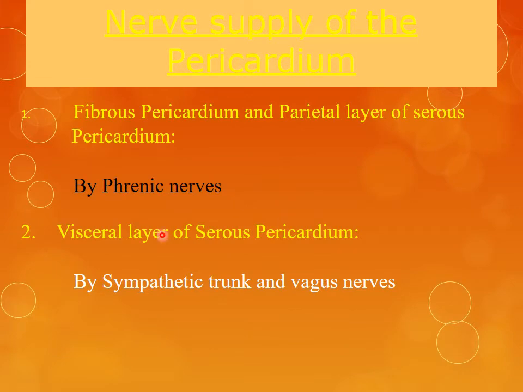So what is the nerve supply of the pericardium? The fibrous pericardium and the parietal layer of the serous pericardium are innervated by the phrenic nerve, and the visceral layer of the serous pericardium is innervated by the sympathetic trunk and the vagus nerve. The vagus nerve is the 10th cranial nerve.